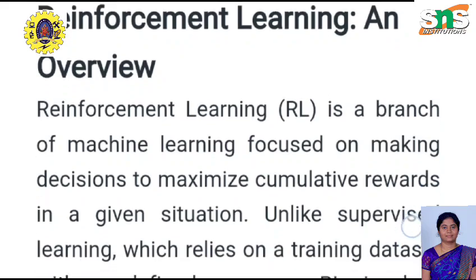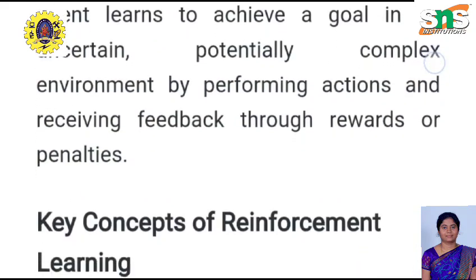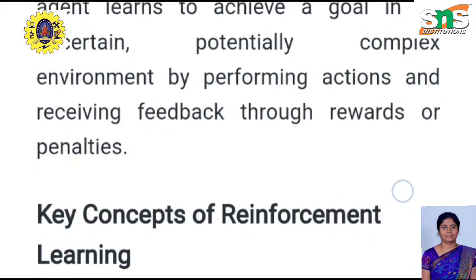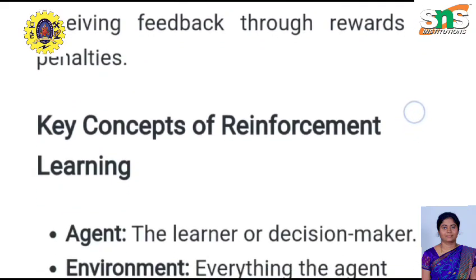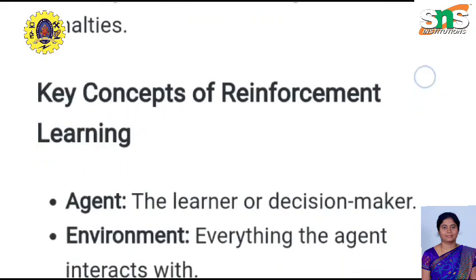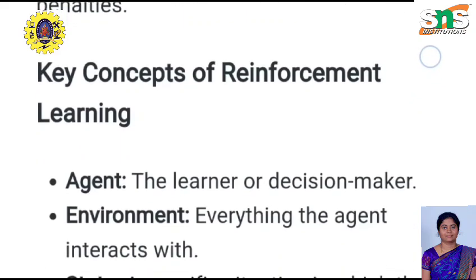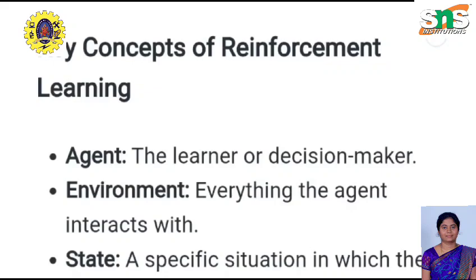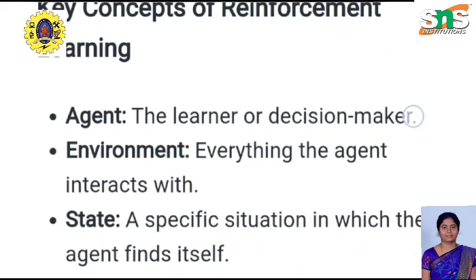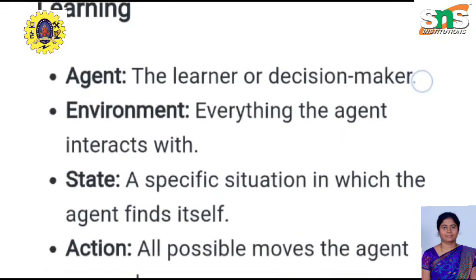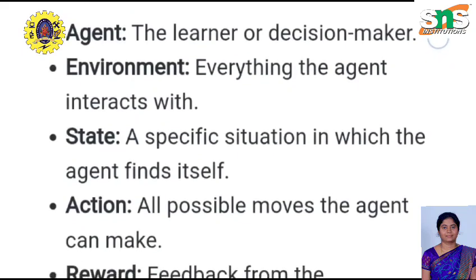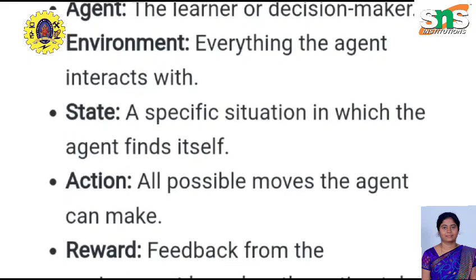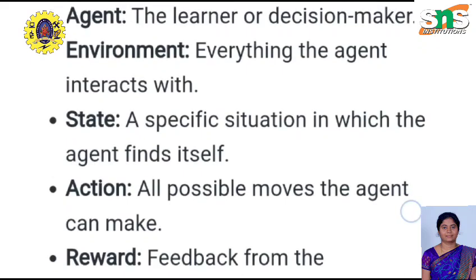There are some key concepts of reinforcement learning: agent, environment, state, action, and reward. Agent is the learner or the decision maker. Environment is what the agent interacts with. State is a specific situation where the agent finds itself. Action is all possible moves the agent makes. And reward is the feedback from the environment based on the action taken by the agent. It may be a reward or a penalty.